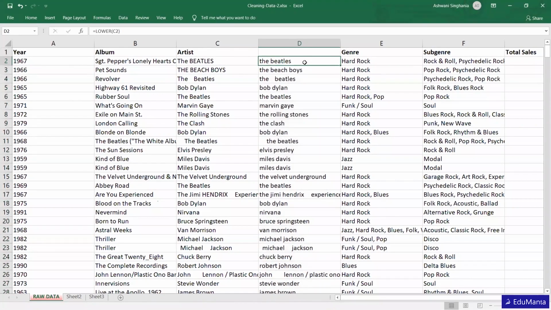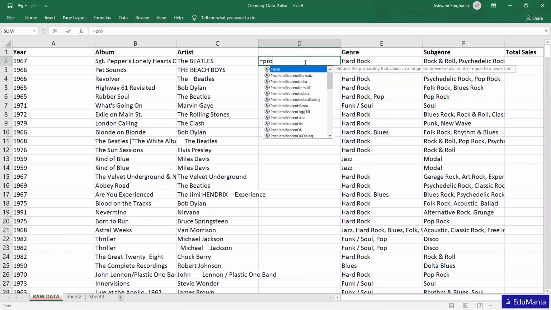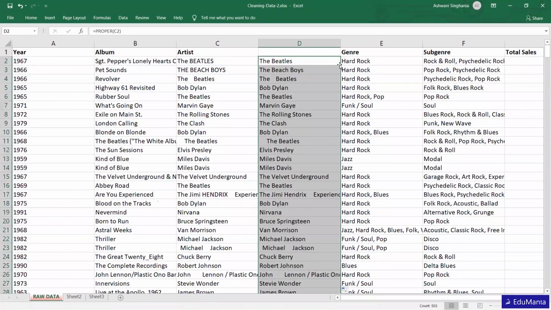But in general, we always put the first letter of every word as capital. For that there's a function PROPER. With this PROPER function I can make the first letter of each word capital and the rest small.